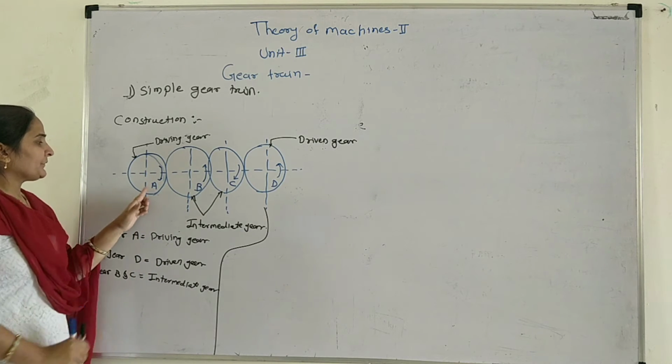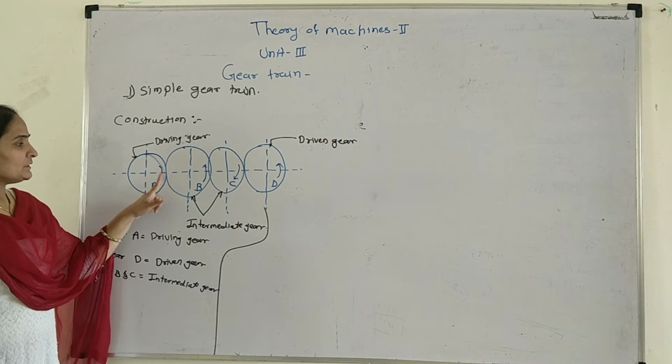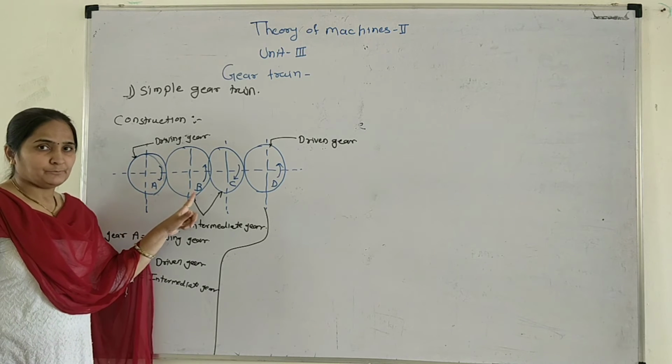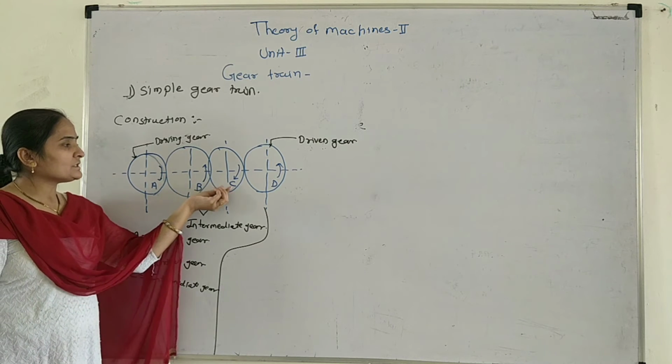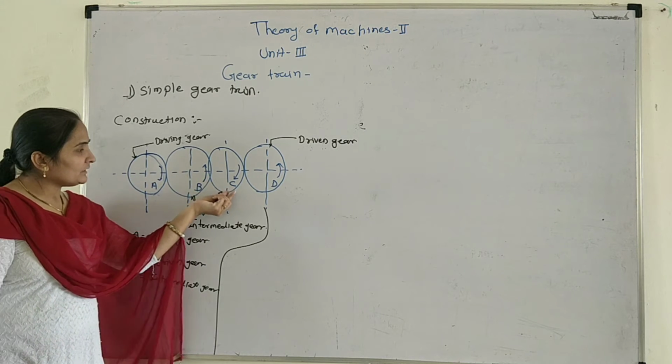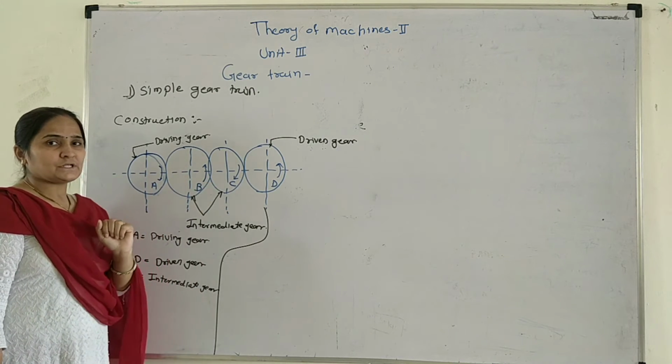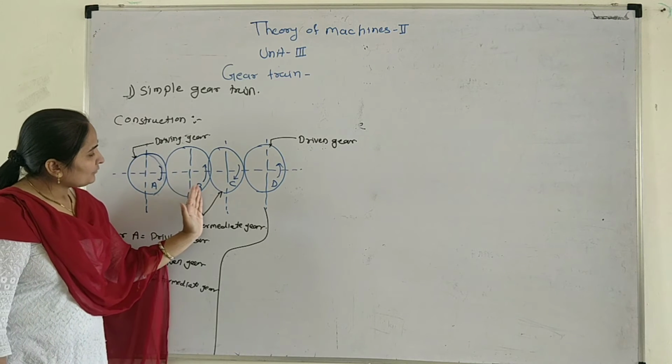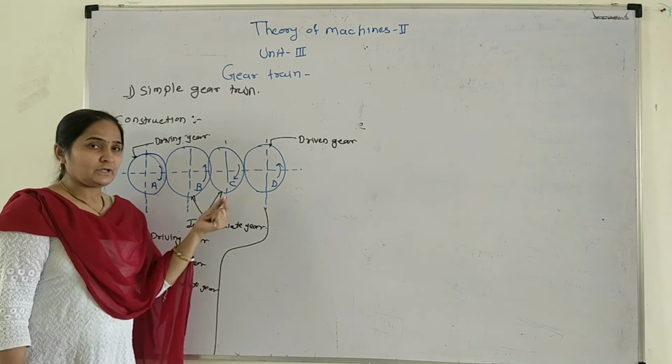Gear A transmits the power from A to B. Then B drives C. When B is anti-clockwise, then C will be clockwise, so the power is transmitted from B to C.